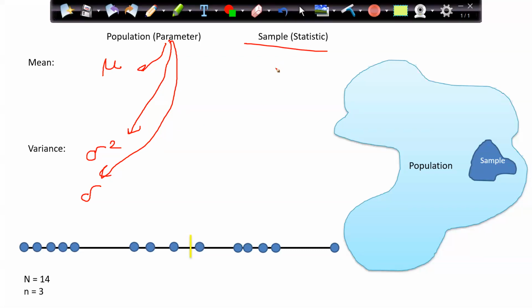When I am talking about the sample, then it is not a parameter. The mean of the sample is x bar. The standard deviation is S, or sometimes you can see S bar also.